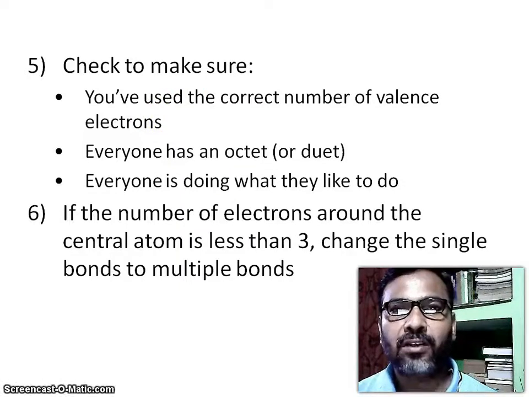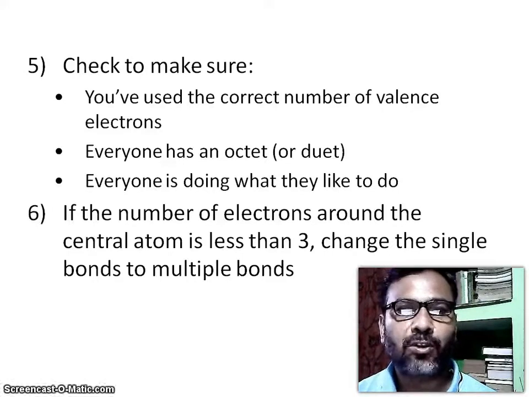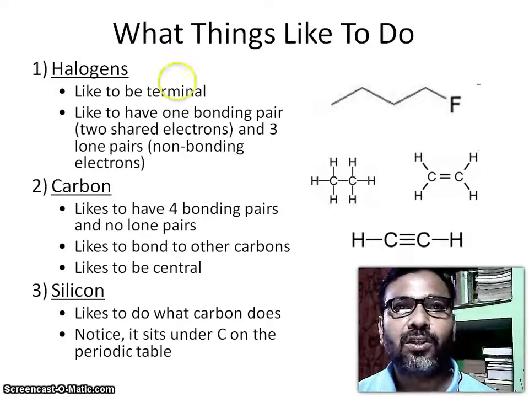Everyone has an octet or duet. Everyone is doing what they like to do. If the number of electrons around the central atom is less than an octet, change single bonds to multiple bonds. So what do things like to do? Halogens like to be terminal, like to have one bonding pair, 2 shared electrons, and 3 lone pairs of nonbonding electrons. Look at here.